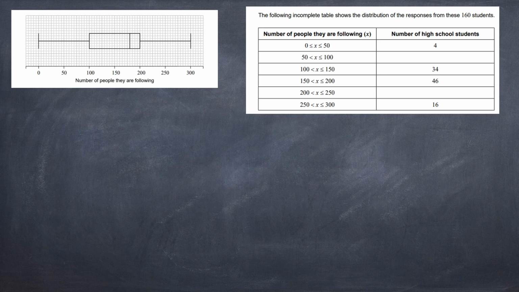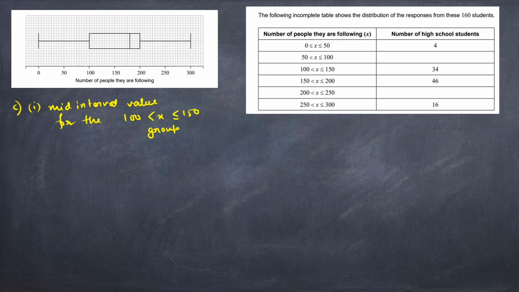Here we have two parts. For the first part, C1, we need to write down the mid interval value for the 100 less than x less than or equal to 150 group. So the first question is to find the mid interval value. It is very easy, just the highest value plus the lowest value divided by 2.